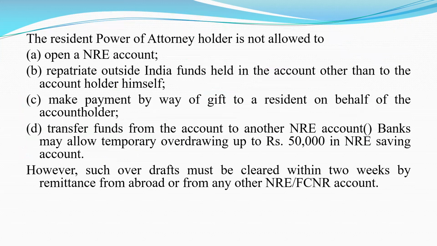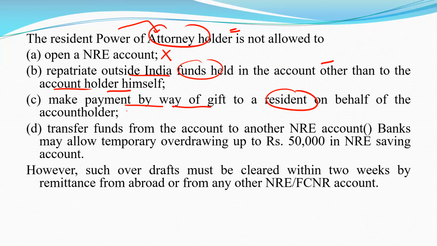There are some other facilities. The resident power of attorney holder is not allowed to do certain things. The person who gets power of attorney is not allowed to open any NRE account or to repatriate funds held in the account outside India other than to the account holder himself. Third, make payment by way of gift to a resident on behalf of the account holder. All these functions the power of attorney holder is not allowed to do. ये सारा कुछ वो नहीं कर सकता. Next one is transfer funds from the account to another NRE account. They can also not do that.